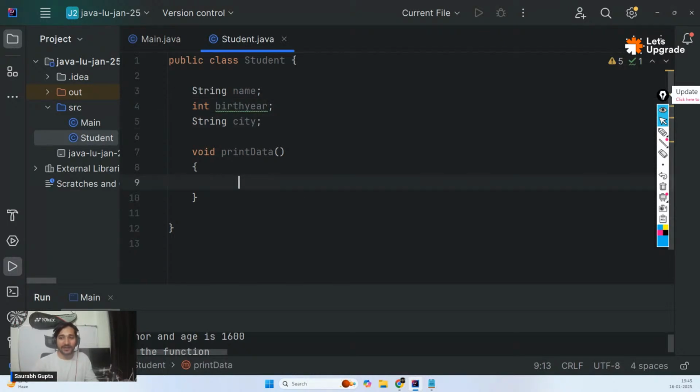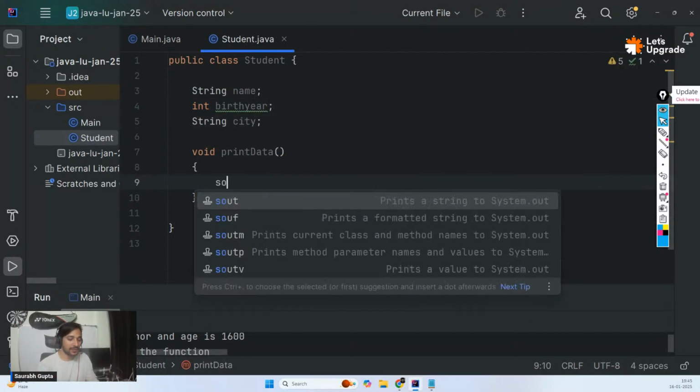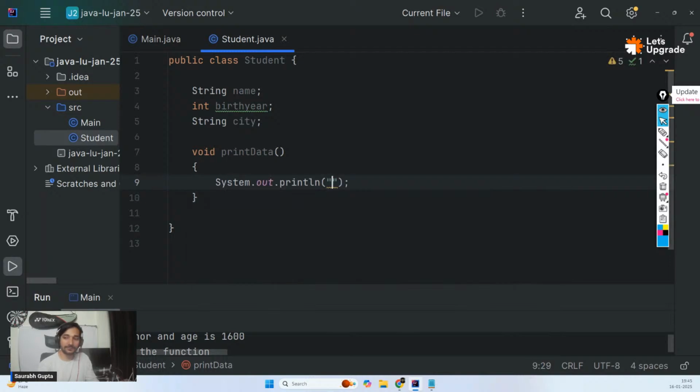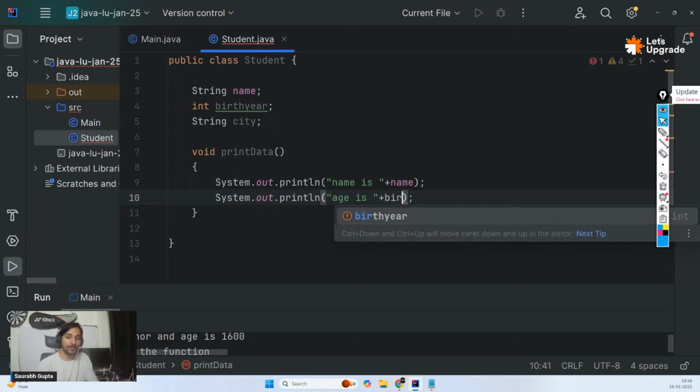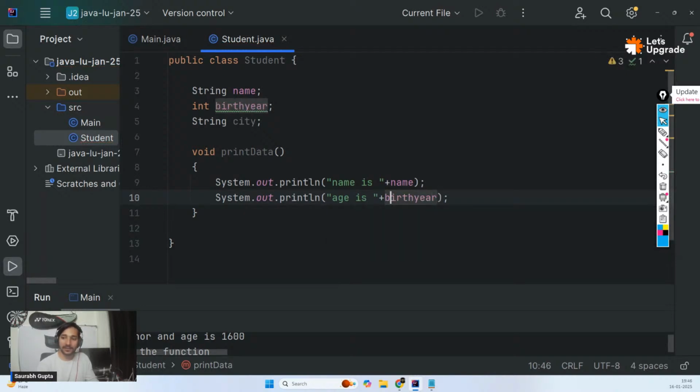And here I'm just printing all the things. So S out, name is name. S out, sorry again. Age is age. Oh, sorry. Now we don't have age. Really sorry. Birth year. And here let's mention birth year.